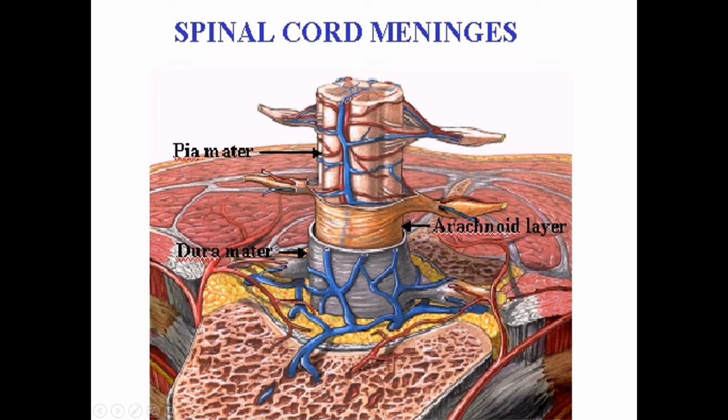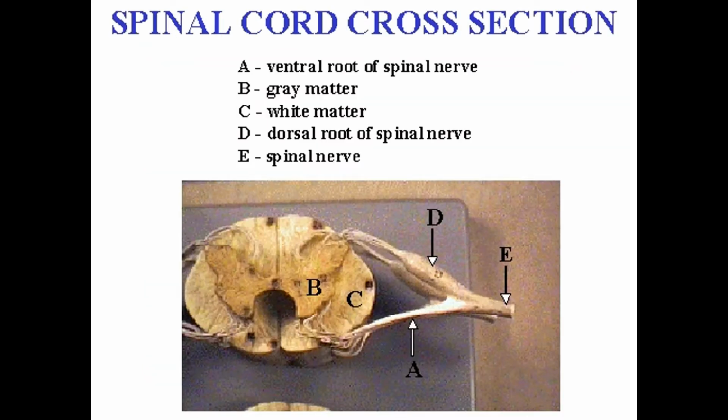Surrounding that, there is another meninges, the arachnoid membrane, and outside we have the dura mater. Here in this entire spinal cord, the photograph shows there is innervation by blood vessels, both arteries and veins, because they supply oxygen and nutrients to the spinal cord.